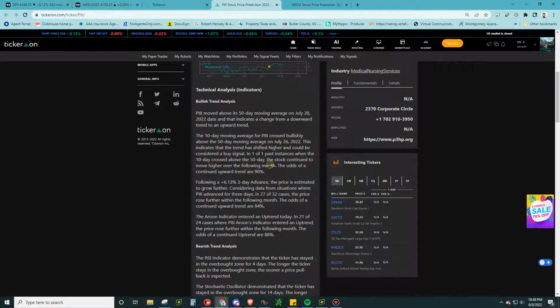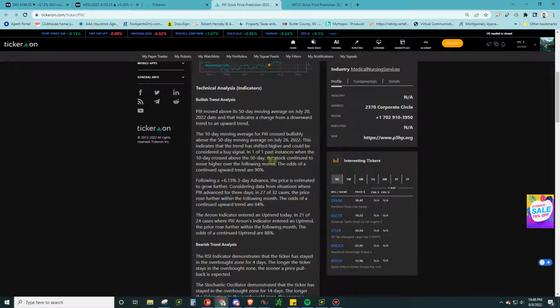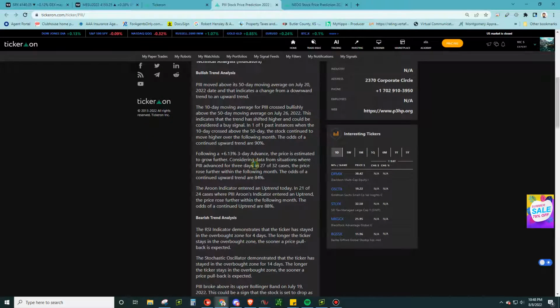That happened on July 26th. This indicates the trend has shifted higher and could be considered a buy signal. In 1 out of 1 past instances, the stock moved higher over the following month. So this is why this thing is calculating at 90% odds. But you can also filter that out as well.